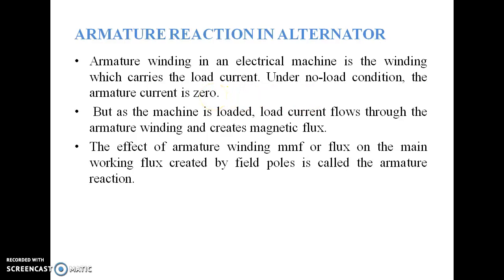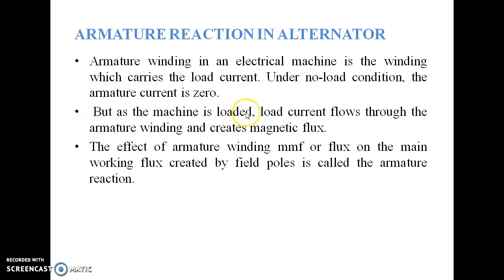If the machine is not connected to any circuit, or the output of the circuit is open circuited, then the armature current is zero. No current will flow through the armature if there is no load connected.